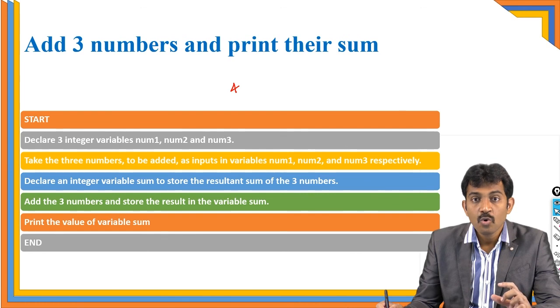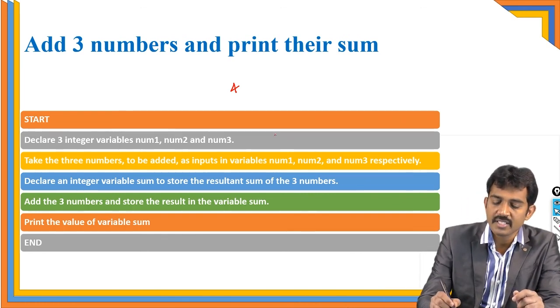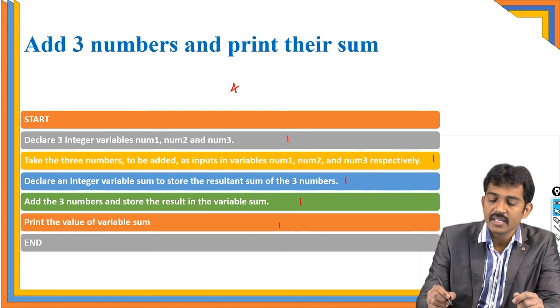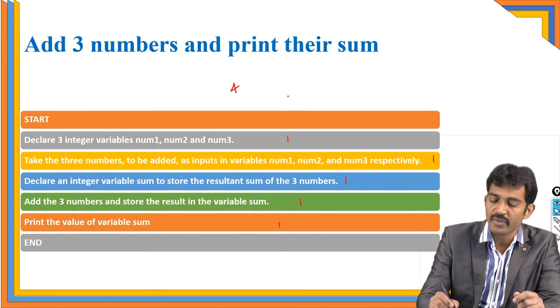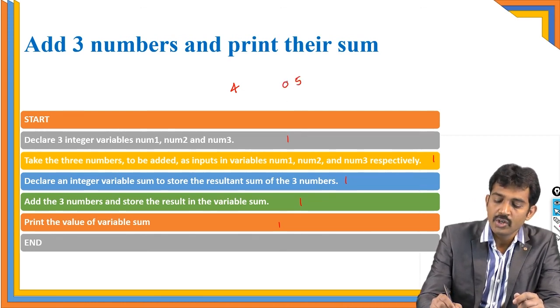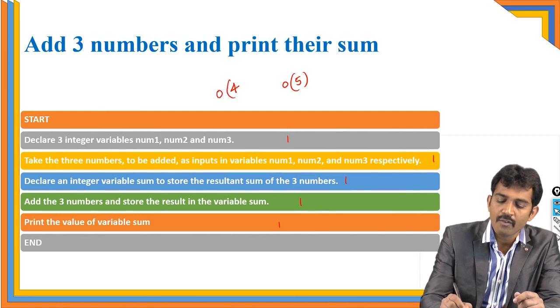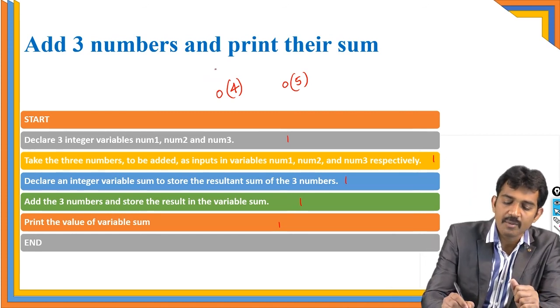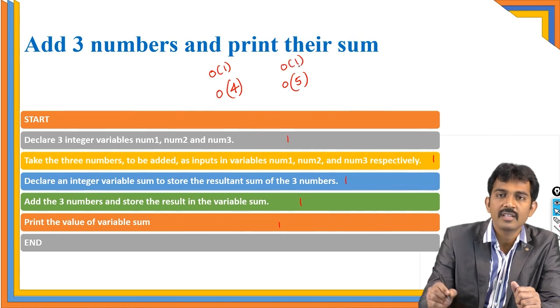And what is the time complexity? Here, every step is going to take 1 unit of time. This is 1, 1, 1, 1, 1, that is 1, 2, 3, 4, 5. This is a 5. You can run this program any number of times, and every time it is going to take the same amount of space and the same amount of time. So it is called constant time, and you simply call it big O of 1.